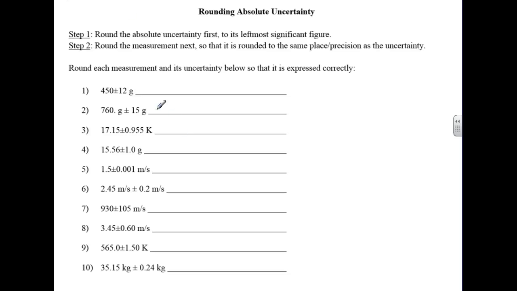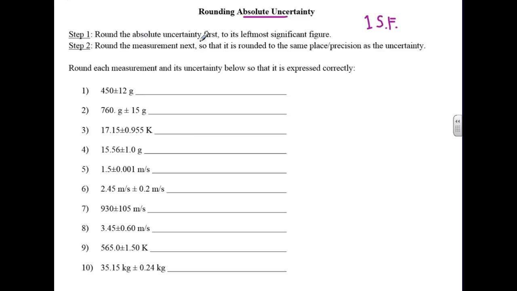Okay. So first, let's look at how we round absolute uncertainty. We're going to follow what typically happens, which is 1 sig fig. So absolute uncertainty, the value that we express with units, can only have 1 sig fig in almost every scenario. Okay, so let's watch and see how we can round the uncertainty and measurement for this rule.